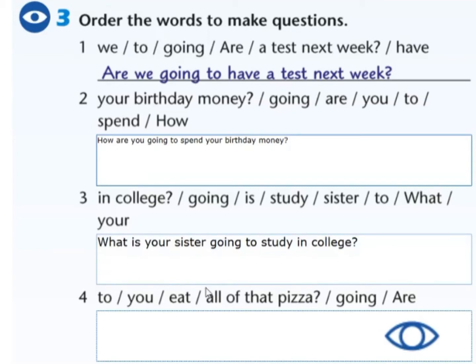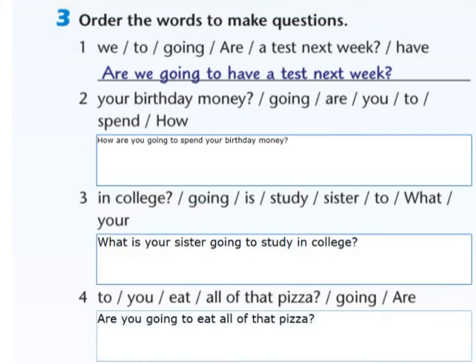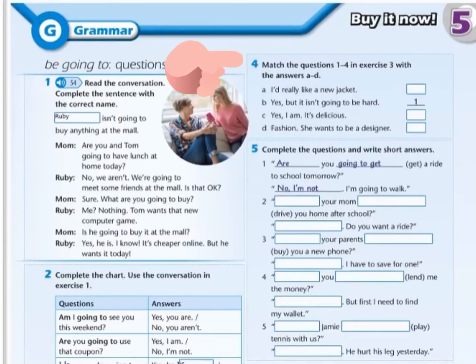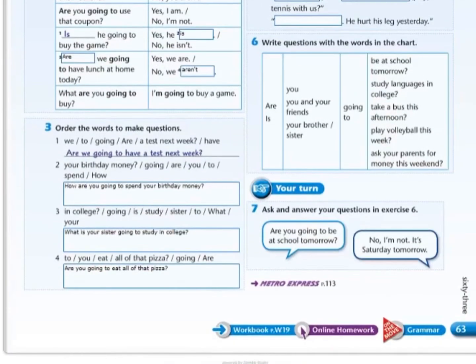In number 4, there is no question word. We're going to start with the auxiliary are. So we are going to say, are you going to eat all of that pizza? In number 4, we are going to answer the questions that we've done in number 3. So we are going to check one by one and check the correct answers.